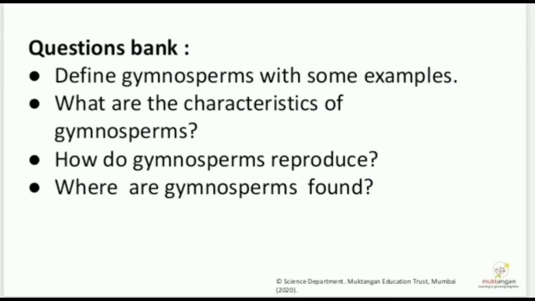Questions. Define gymnosperms with some examples. What are the characteristics of gymnosperms? How do gymnosperms reproduce? Where are gymnosperms found?